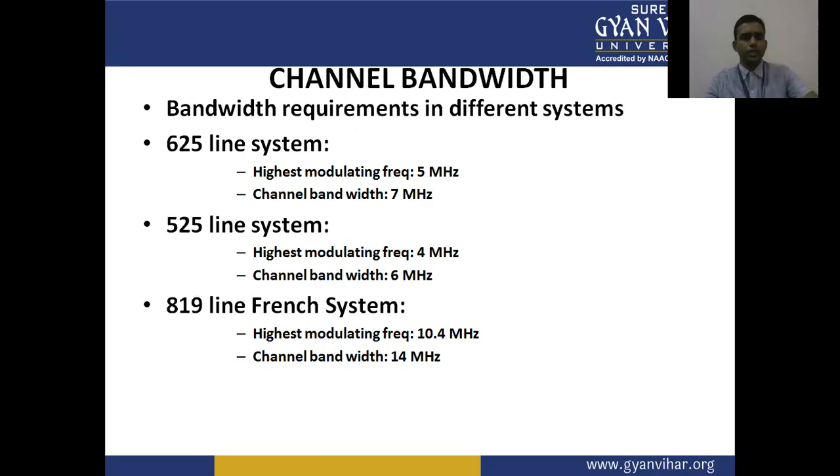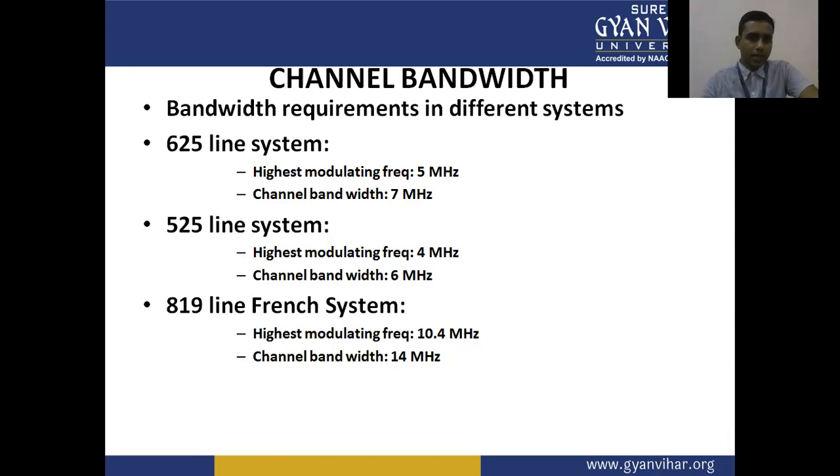Now we have the channel bandwidth for the different line systems in TV. Bandwidth requirement in the different systems: the 625 line system has a highest modulating frequency of 5 megahertz with a channel bandwidth of 7 megahertz.